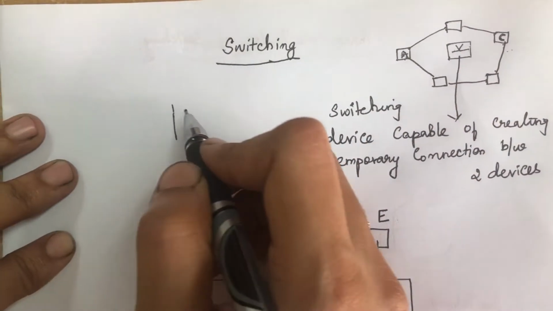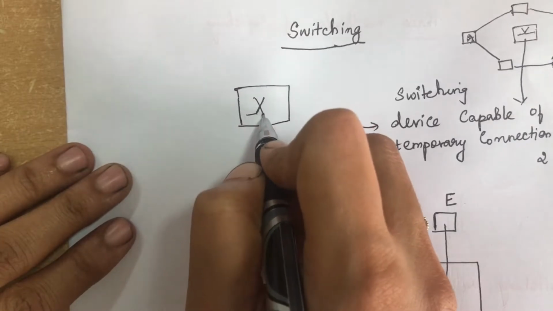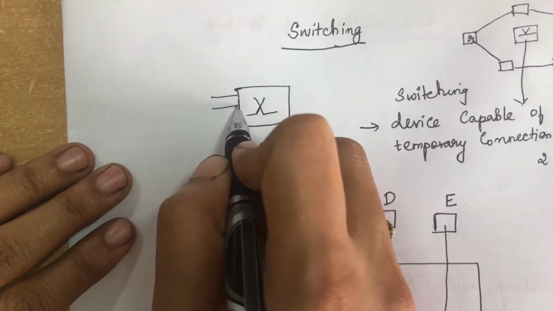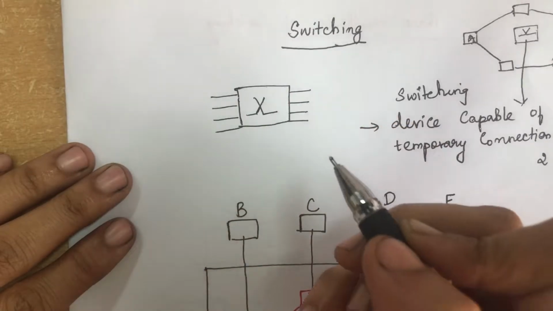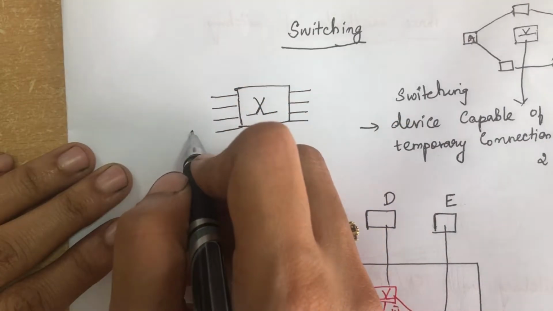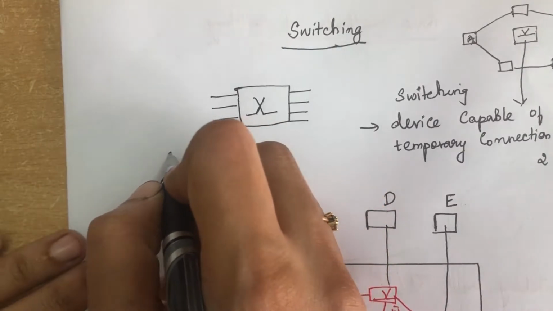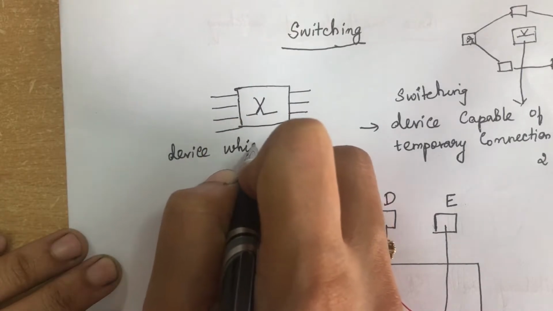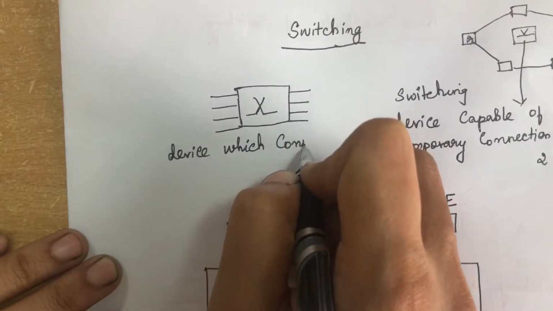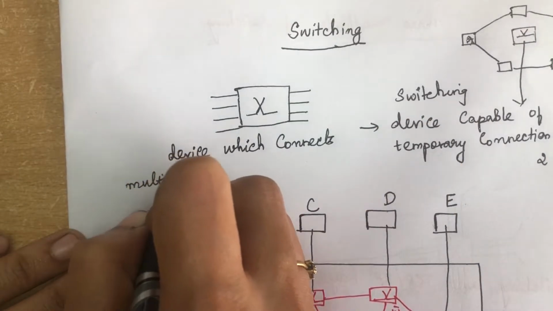So we can see the diagram for switching. Switching will be like this. Here it has so many connection lines, and this side also it can have so many connection lines. So we can also say a switch is a device which connects multiple connection lines together.